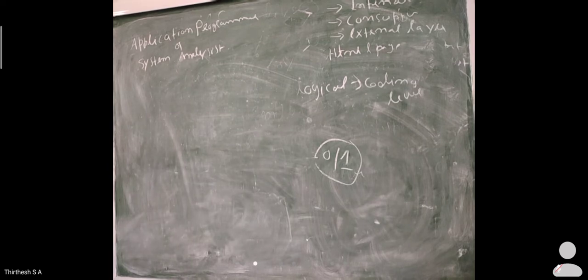A system analyst means he will go to the end user who requires a software to be made, and he asks some questions and takes their opinion. Such a person is known as a system analyst. Understood? So what does a system analyst do? A system analyst determines the requirements of an end user.